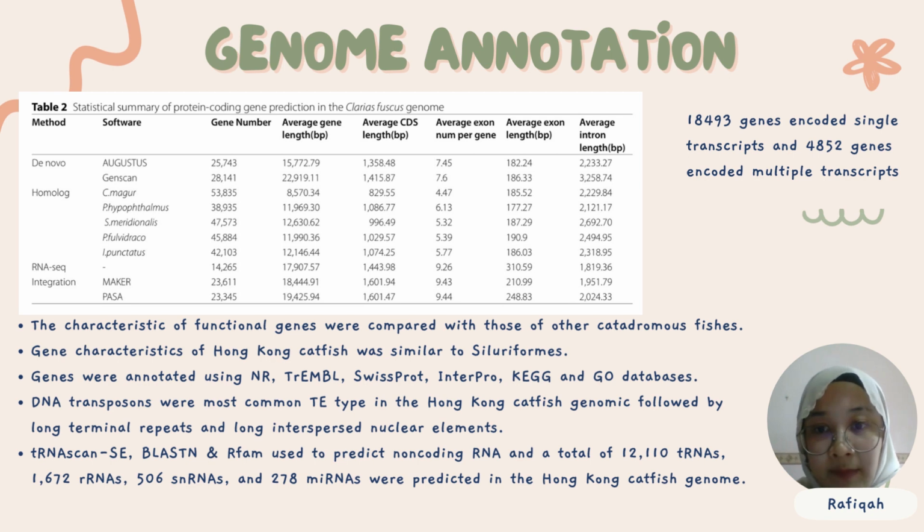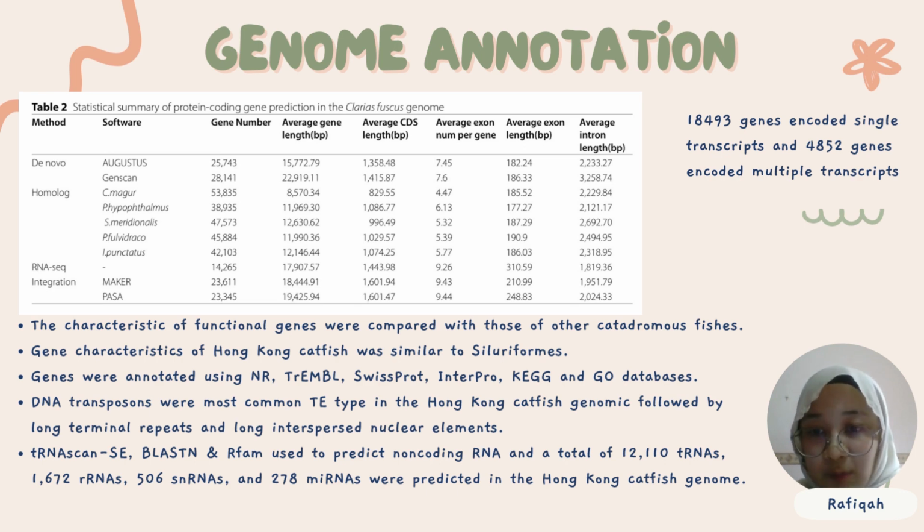So out of this gene number, 18,493 genes encoded a single transcript, and 4,852 genes encoded multiple transcripts. The characteristics of functional genes were compared with those of other catadromous fishes. The gene characteristics of Hong Kong catfish are actually similar to the siluriforms. The genes were annotated by the protein database, as I mentioned before.